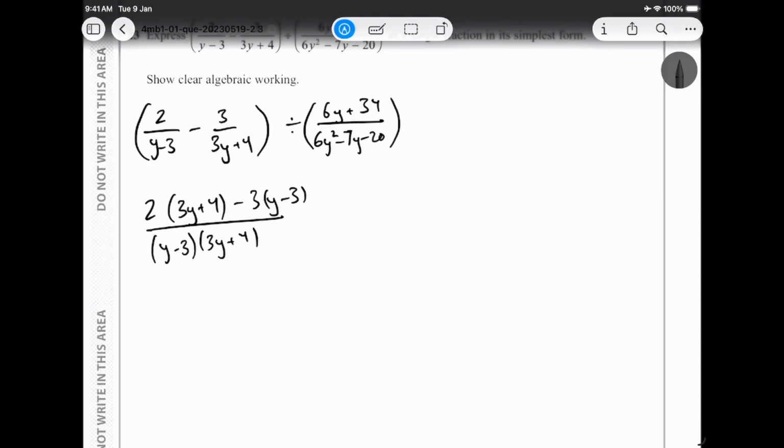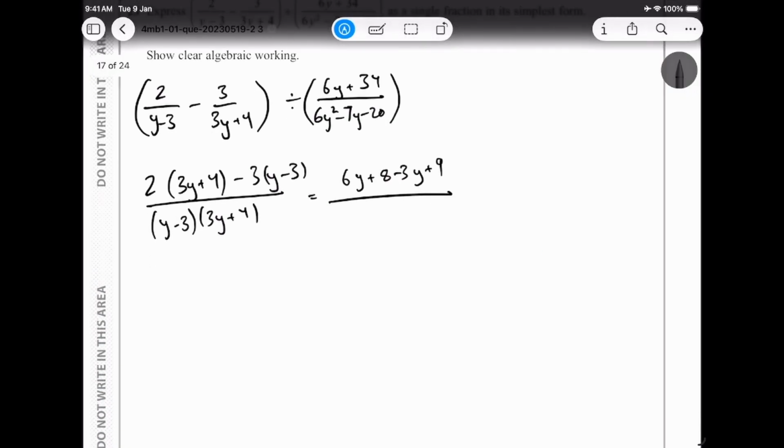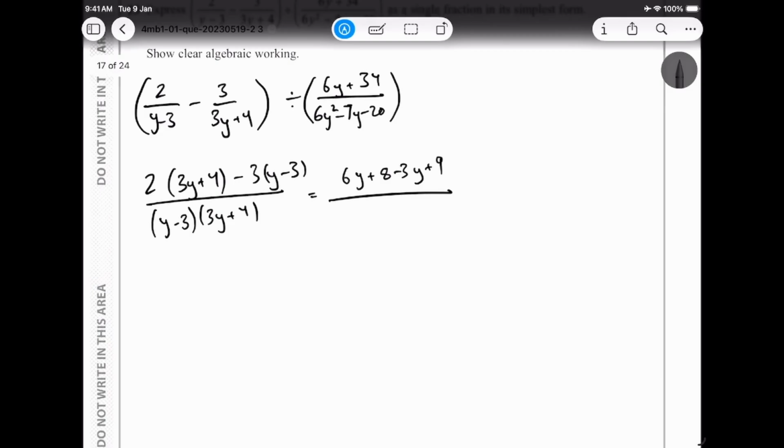This is what I get, and then equal to 6y plus 8 minus 3y plus 9 divided by, should I expand the denominator? I don't think so, it's not required. They didn't ask me to expand it, they just asked me to write it in the simplest format. So if I'm writing it in simple format, I don't think expanding the denominator would be a good choice. Just keep it how it is. 3y plus 4, I hope I'm doing it right, and then this becomes 3y plus 17 upon y minus 3, 3y plus 4. Okay, so now we have simplified this.